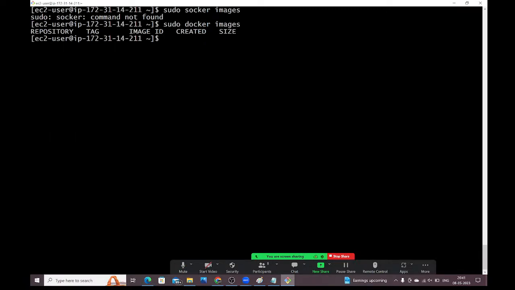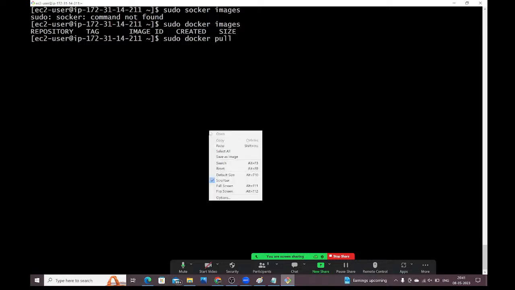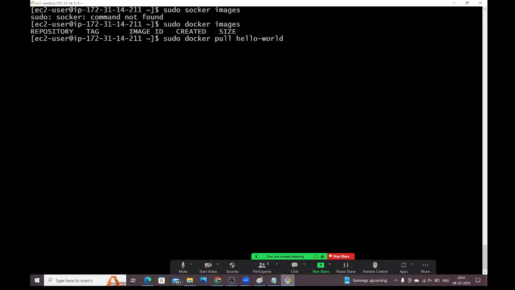For that, what we need to do? This is the command: sudo docker pull, and the image name we need to give. Then it will pull this image from the public registry, Docker Hub. Now enter.